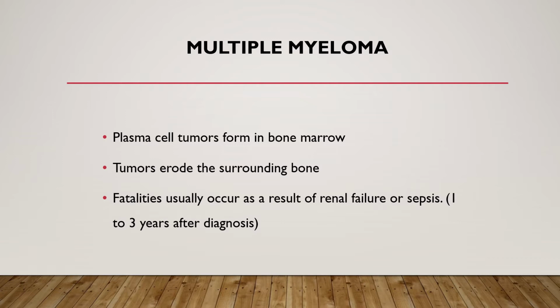Tumors erode the surrounding bone, and fatalities usually occur as the result of renal failure or sepsis, generally 1 to 3 years after diagnosis of multiple myeloma. There is an unknown cause for multiple myeloma, but some people have speculated that it's due to radiation exposure or some sort of viral pathogen.